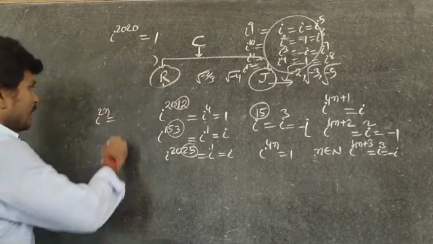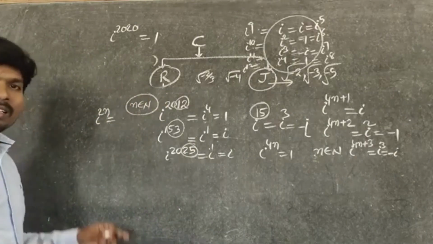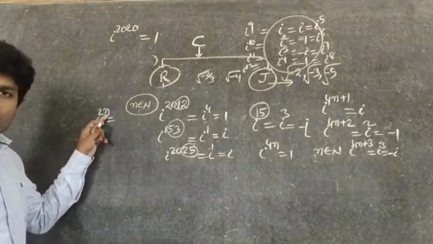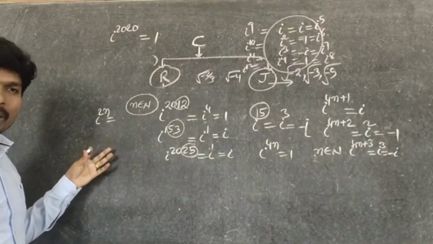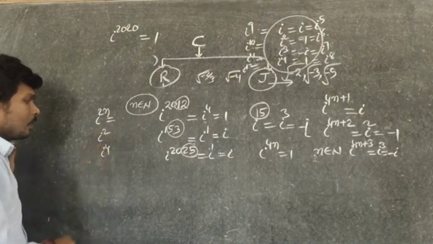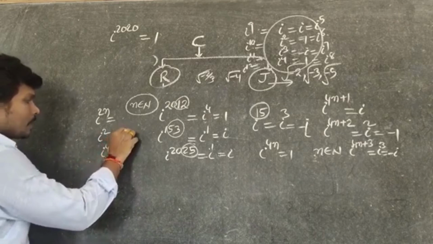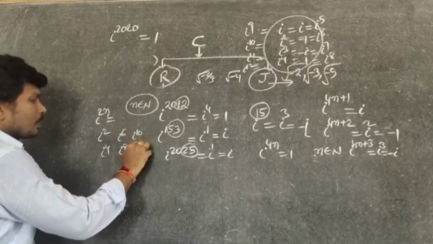N belongs to n. Can you say the answer? In fact, 2n is an even number. The general form of an even number, no? Means that it may be i square or i power 4, i power 6 or i power 8, i power 10 or i power 12.